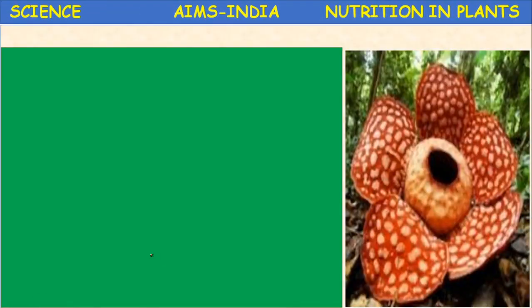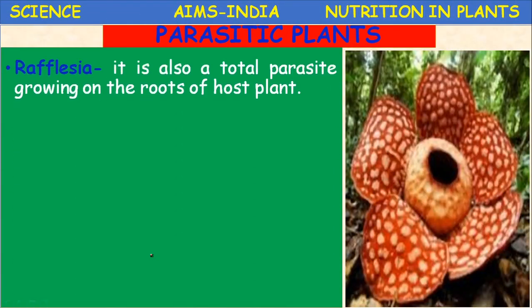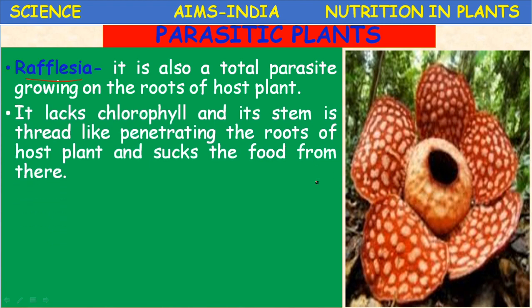Next, another root parasite, Rafflesia. Rafflesia is also a total parasite. Previously, Orobanche is a partial parasite, but Rafflesia is a total parasite. Rafflesia is a total root parasite growing on the roots of the host plant.